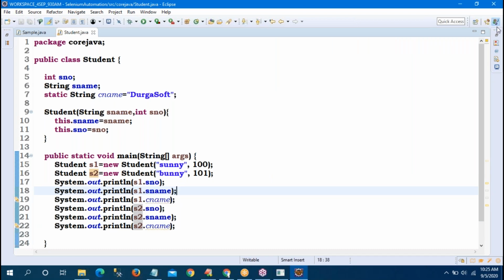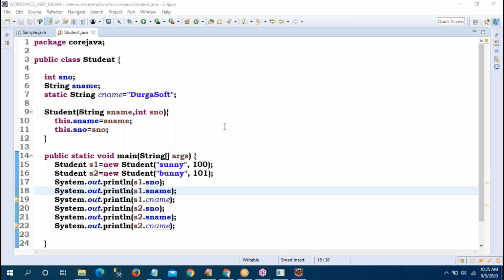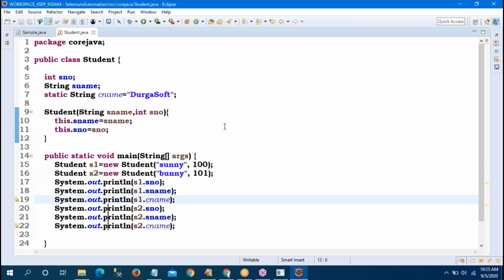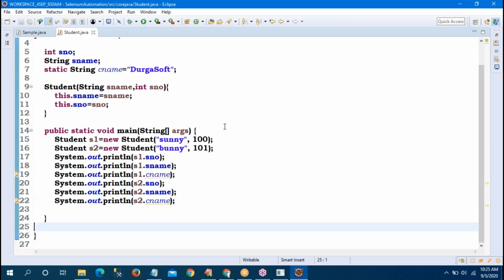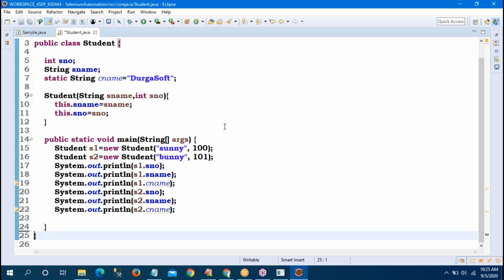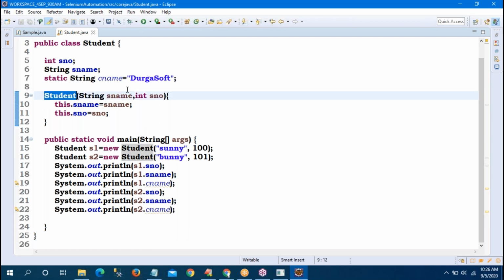Sir, the constructor is not completed. I will tell complete details about what a constructor is, what a method is, how many types of methods there are, and the difference between a method and a constructor, which they will ask at the time of interview. For the present situation, just to understand the purpose, I declared one constructor and I'm initializing variables.